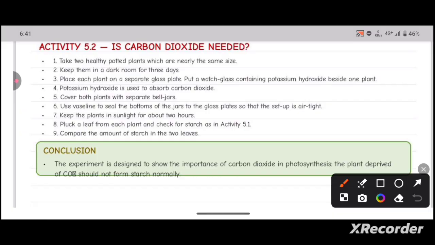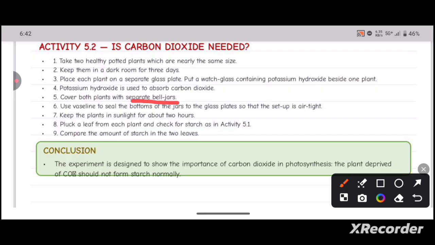So we have to cover both plants again with separate bell jars and use Vaseline to seal the bottoms of the jars to the glass plates so the setup is airtight. Again keep the plants in sunlight for about 2 hours. Pluck a leaf from each plant and check for starch. The experiment is designed to show the importance of carbon dioxide in photosynthesis. The plant deprived of CO2 should not form starch normally.